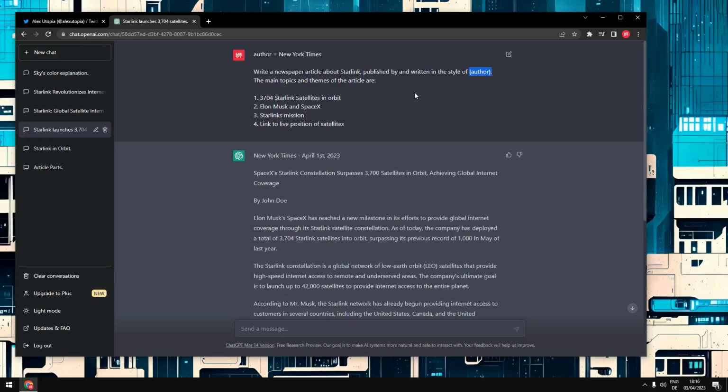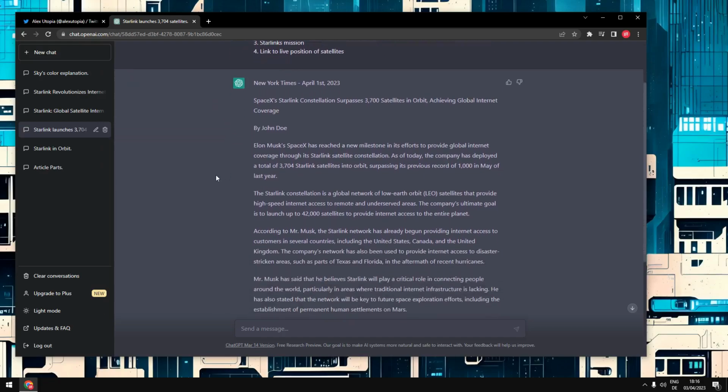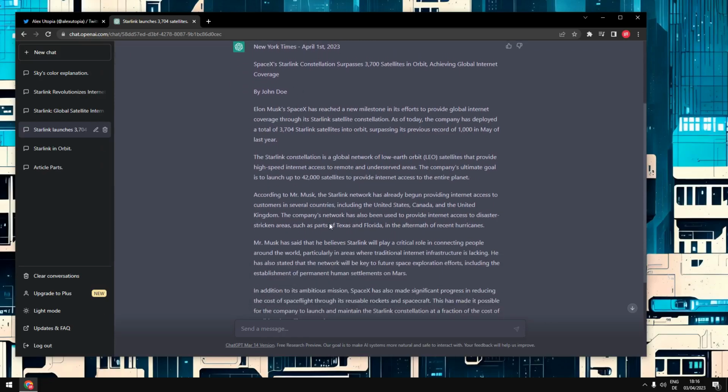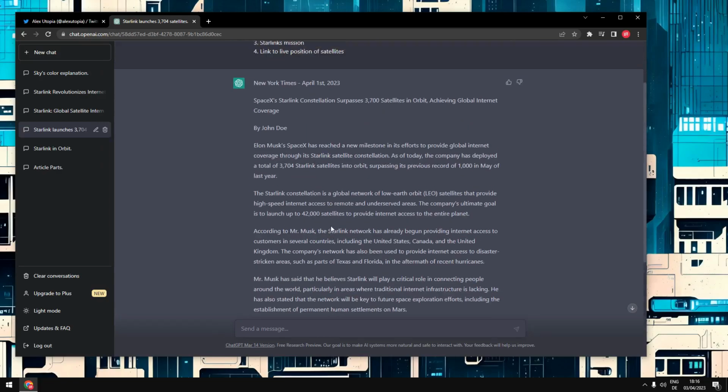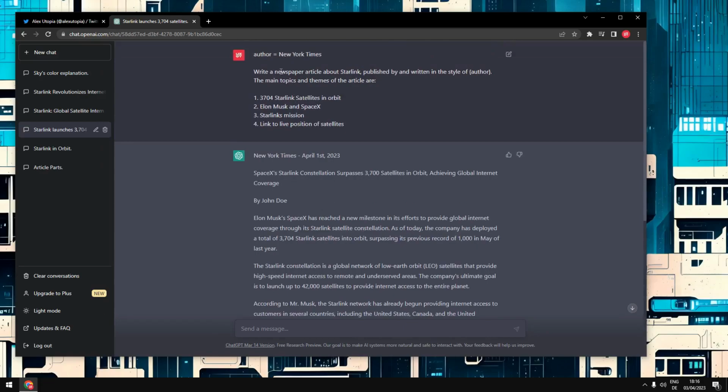Like in this simple example, we don't really need that. But I wanted to show you that you can do that, right? And this article is already pretty good, right? It's kind of styled in the way a newspaper article would be. It has an introduction and a conclusion, because ChatGPT already knows what the style of a newspaper article would be.